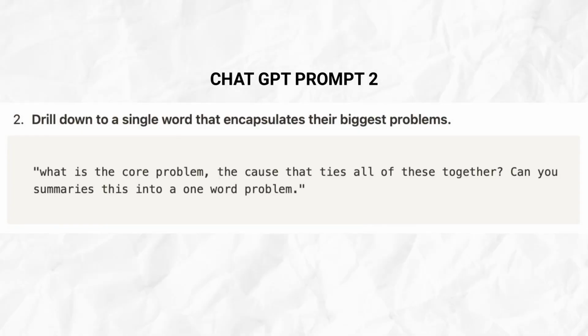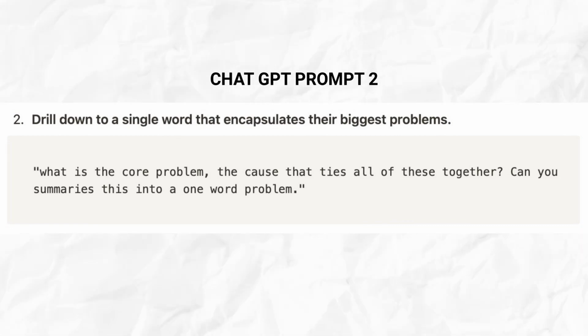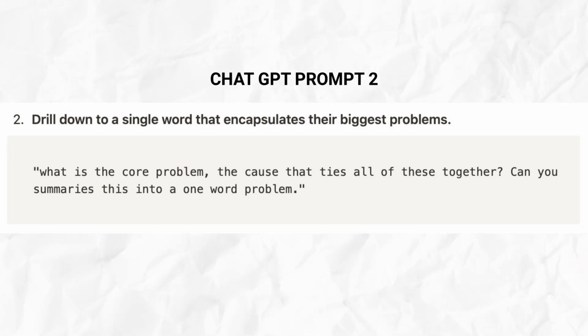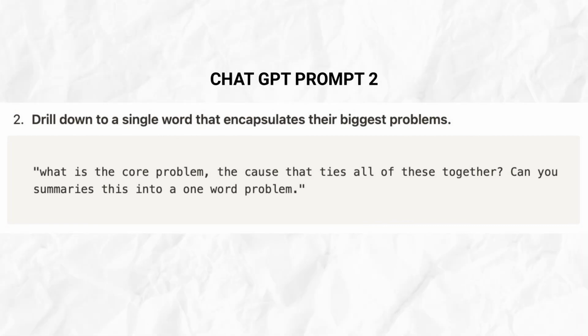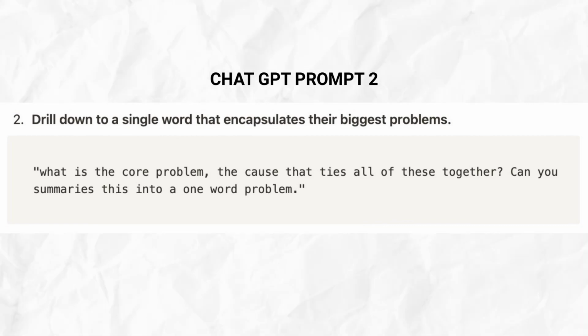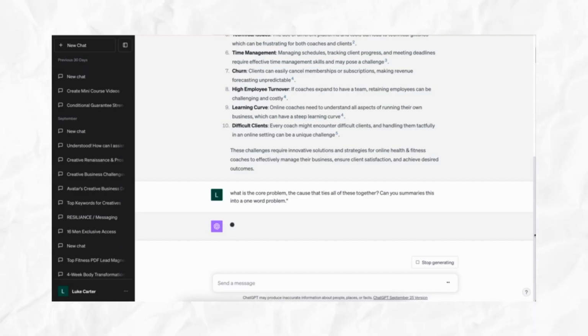Now, once we've done that first prompt, make sure that you are happy with some of the results, and then go ahead and do the second prompt. Copy it and paste it. What is the core problem, the cause that ties all of these problems together? Can you summarize this into a one-word problem? Remember, we want so much clarity, so we have one word that we're going to be known for and one problem that we're going to be solving. Keeping it simple. Disconnect.